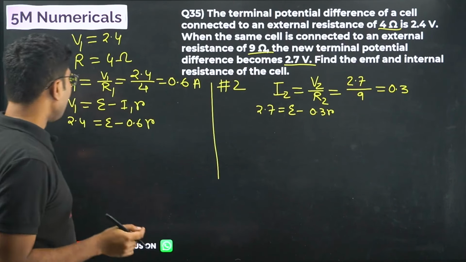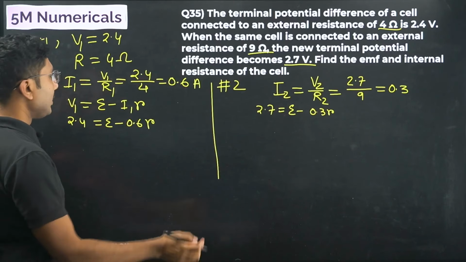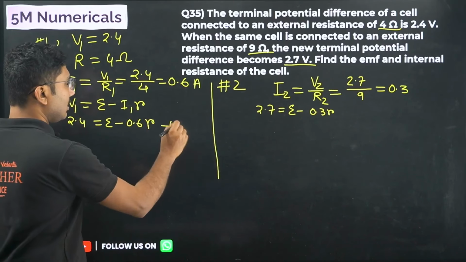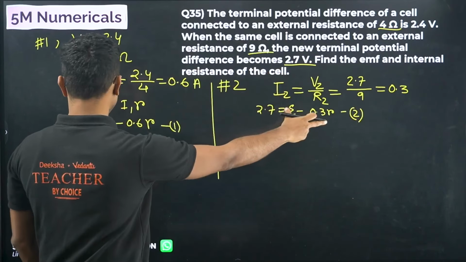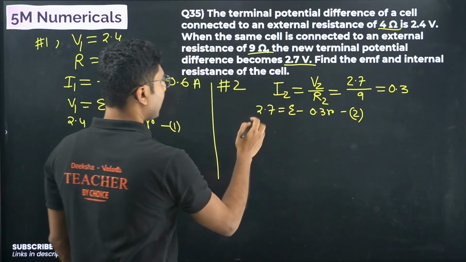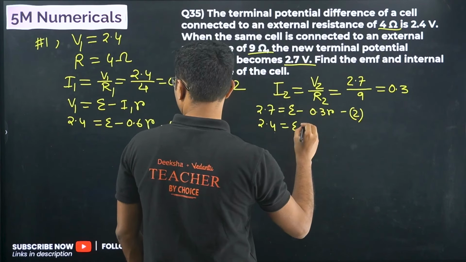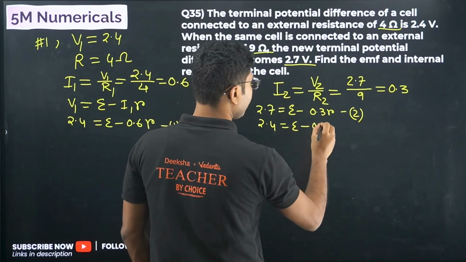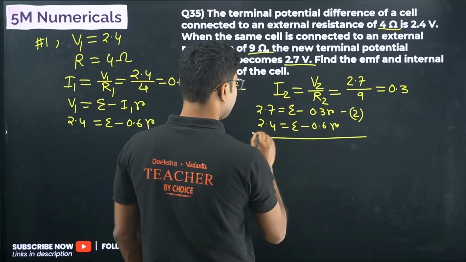Now we have to eliminate one by one and solve it. This is our equation number 1, this is our equation number 2. If we put this equation over here, we get 2.4 equals epsilon minus 0.6 r. Now what we will be doing, we will be subtracting.